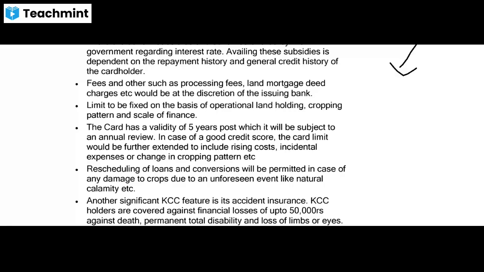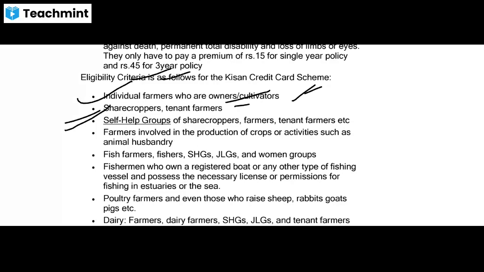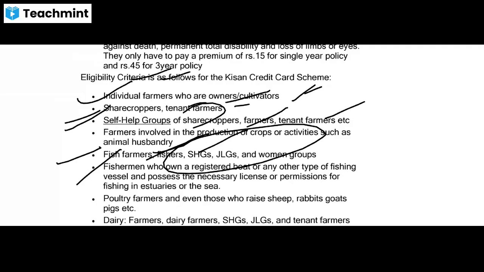These are the other benefits. And who are eligible for these schemes? You can be individual farmer who are owners or cultivators, sharecroppers, tenant farmers, self-help groups, etc. Fish farmers, fisheries, self-help groups, urban groups, fishermen who own registered boat and any other type of fishing vessel. Okay.